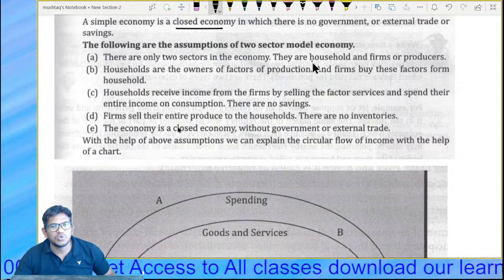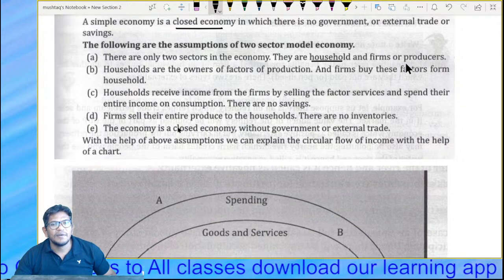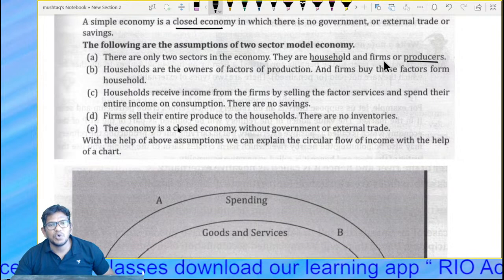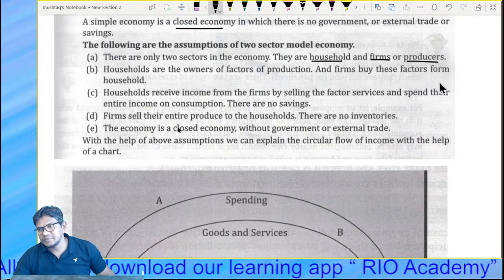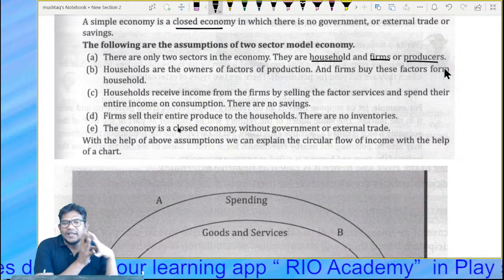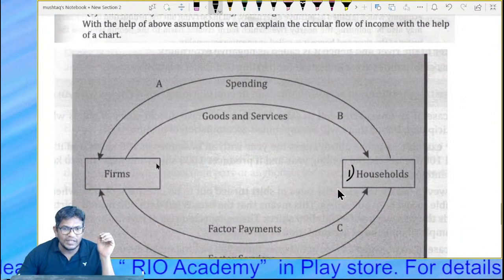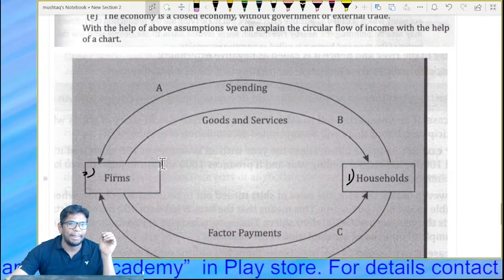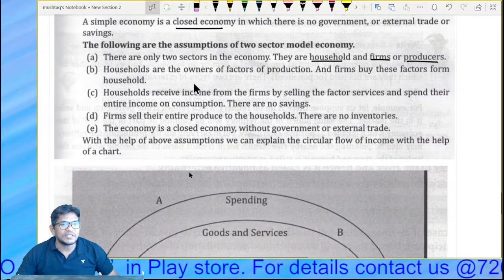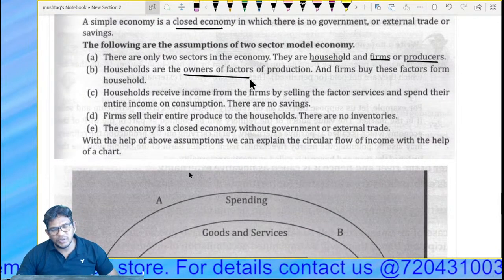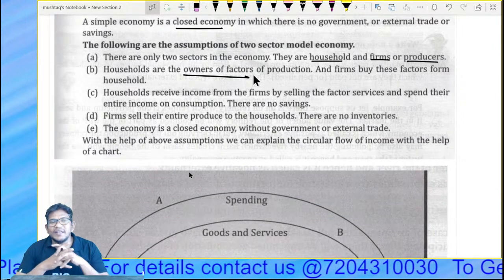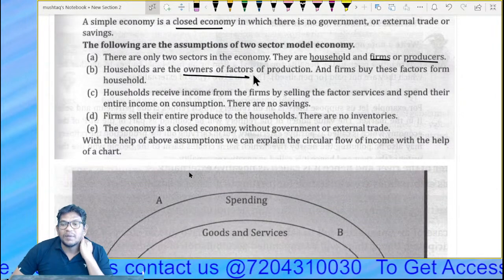One is households, and second is producers. Household and firm, or you can say producers. In a simple economy, one is household, second is firm. Guys, the households are owner of the factors of production. You know that, right? In a simple economy, households are what, children?